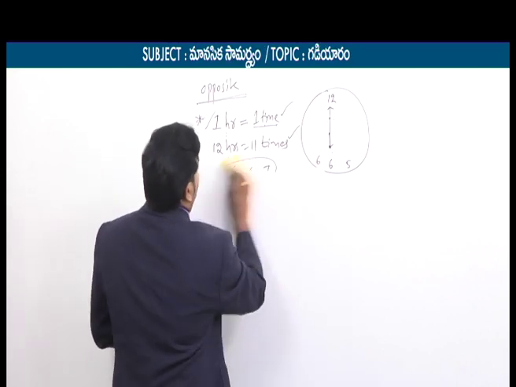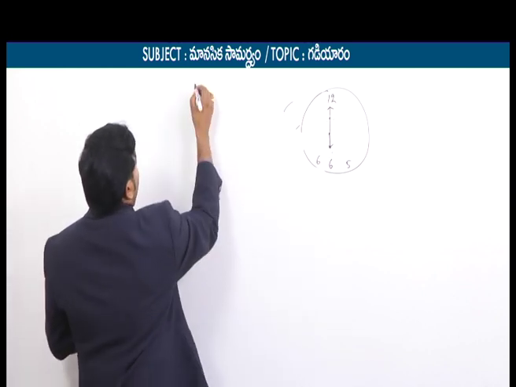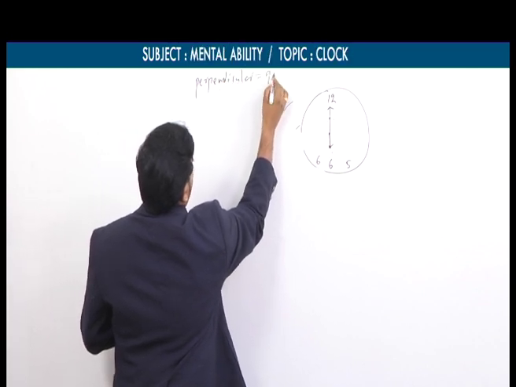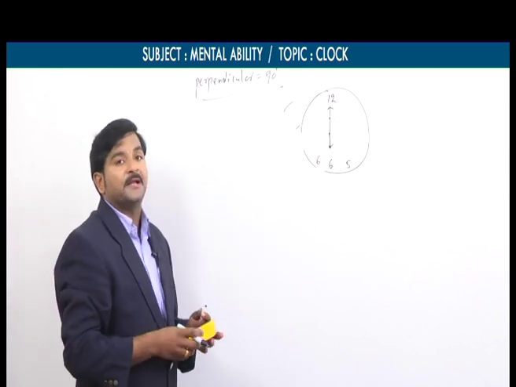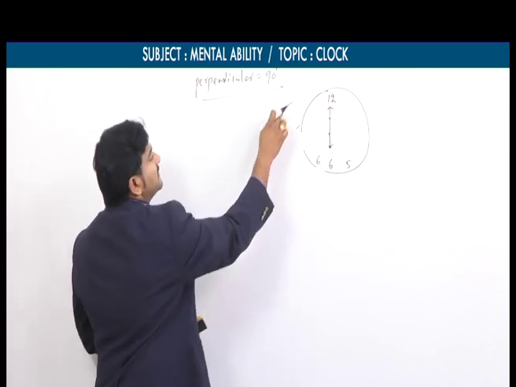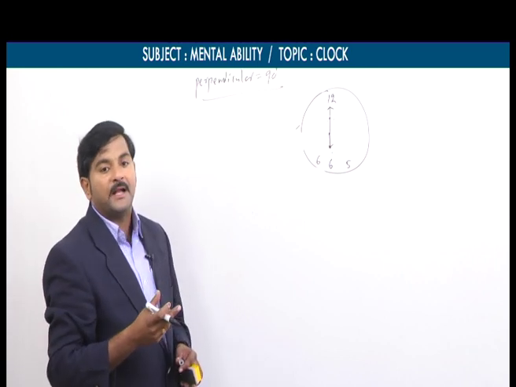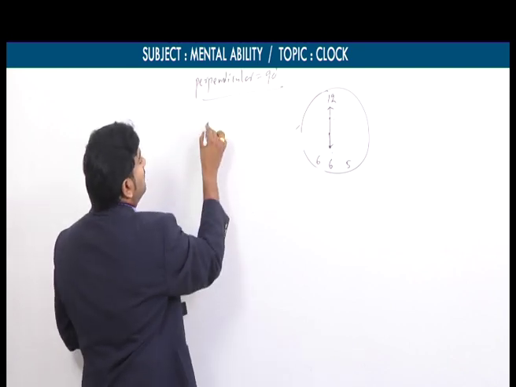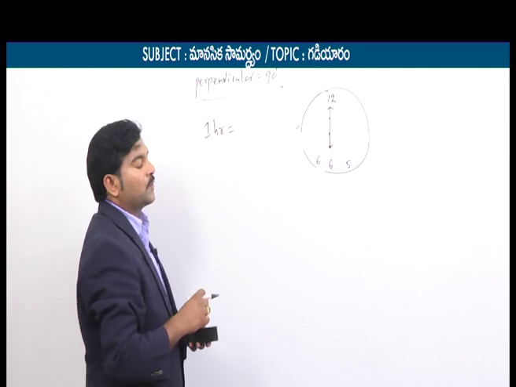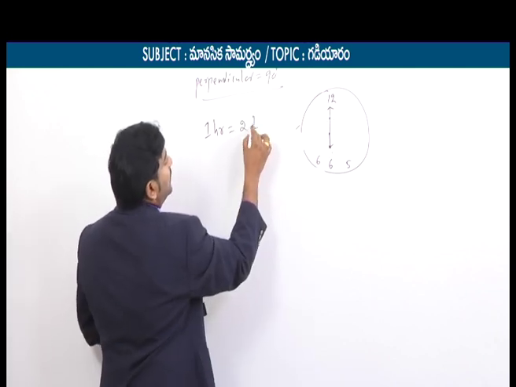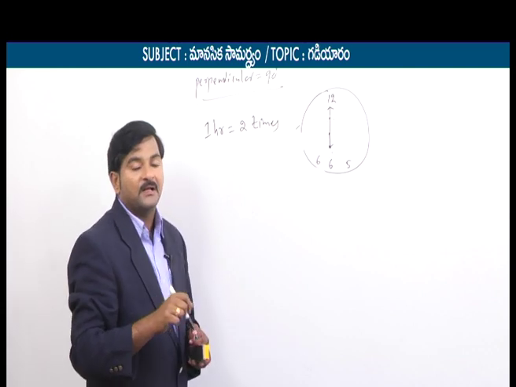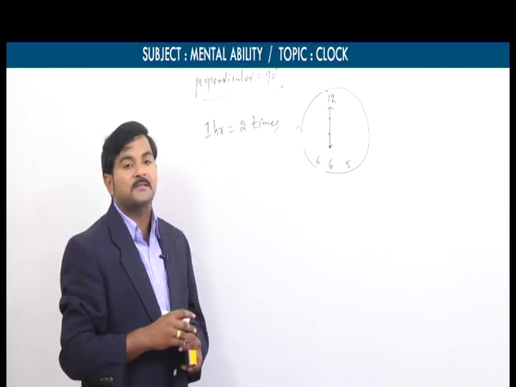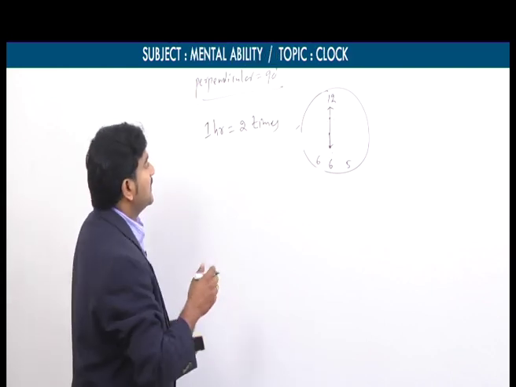And similarly, now we will talk about the perpendicular condition. We know already the meaning of perpendicular. Perpendicular usually means how many degrees? 90 degrees. So here it is a different concept compared to coincide and compared to opposite. This is completely different because for every 1 hour, the two hands are perpendicular to each other 2 times, whereas for every 1 hour the two hands are opposite or coincide only one time.